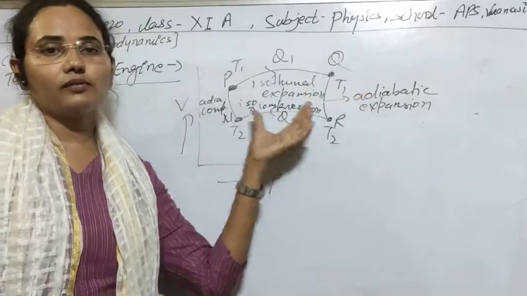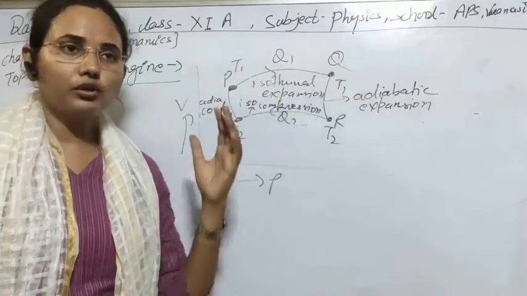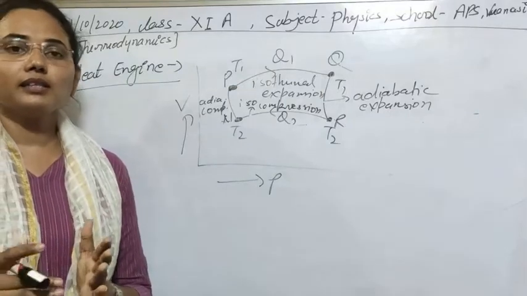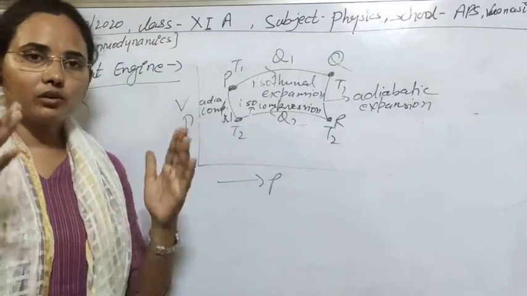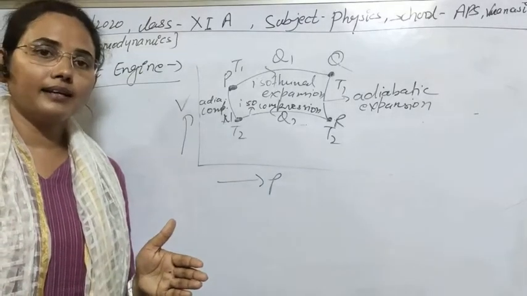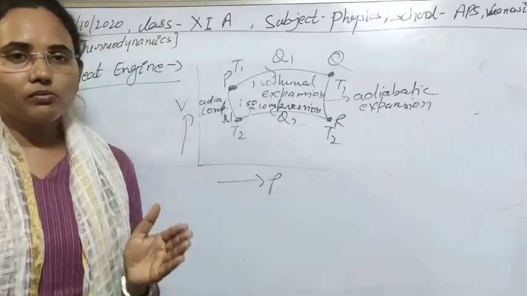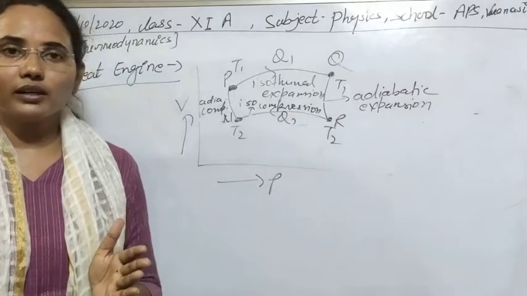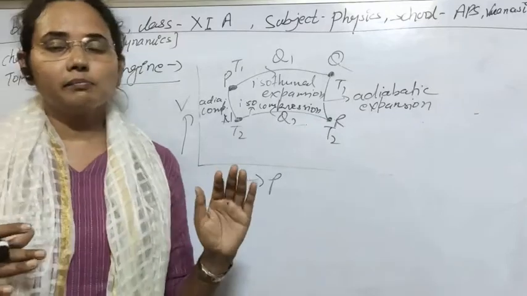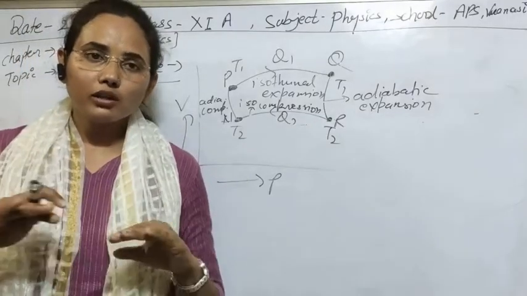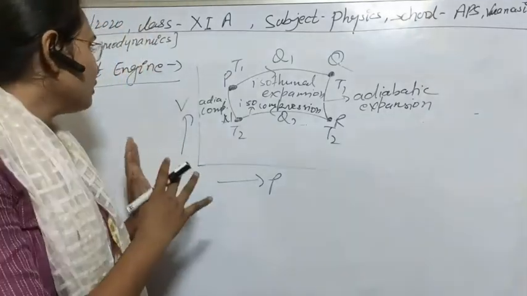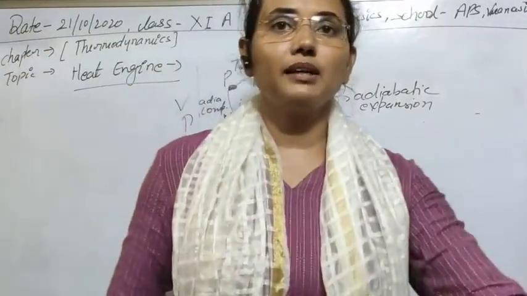So this is the process of the Carnot engine also. Simple, I have told you what is the difference between a real engine and a Carnot engine. In a real engine there can be some friction, there can be some non-conducting wall, but in an ideal engine or Carnot engine, the walls will be perfectly non-conducting, and the piston will be perfectly frictionless, and the bottom will be perfectly conducting. So I think all these things are now clear to you completely.